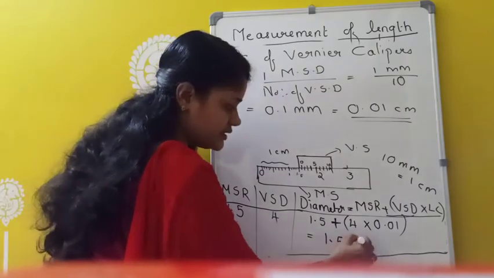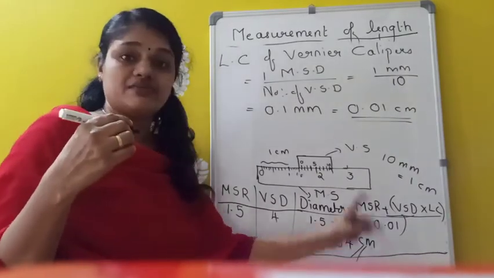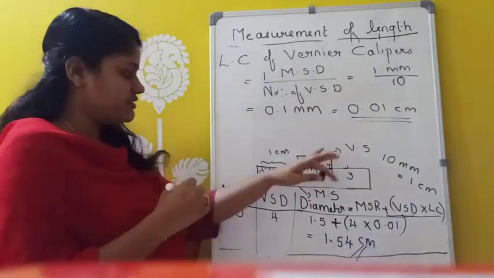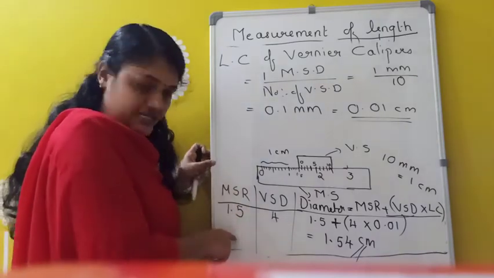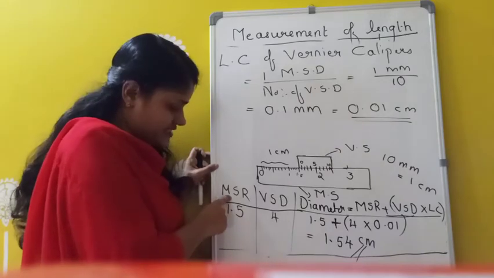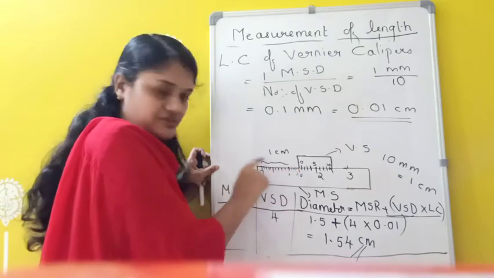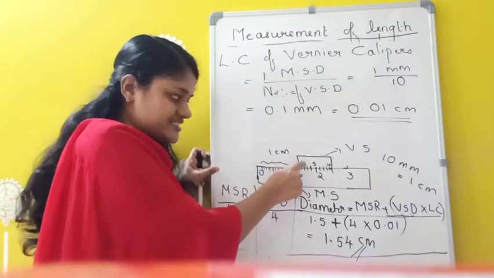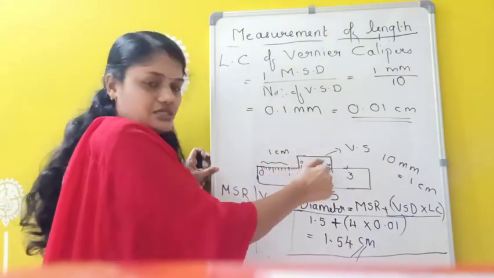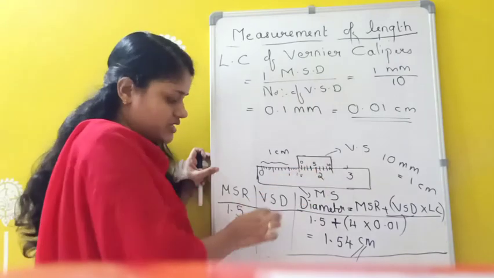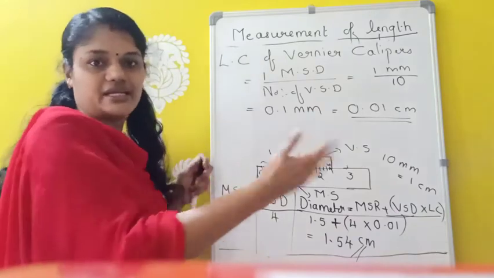So the diameter is 1.54 centimeter. In which instrument do we get readings in centimeters? Vernier calipers. This is the way we find readings in vernier calipers. Here we have two scales, the main scale reading as well as the vernier scale division. The main scale reading is the value of the main scale just before the 0 of the vernier, and the vernier scale reading is the coinciding value of the vernier scale with the main scale. That is taken as VSD. Then we put the formula here and you will get the diameter or any other length.